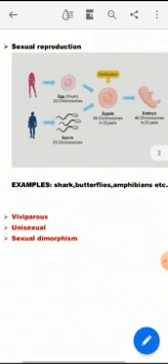By the fusion of these two sex cells, a single cell or zygote is formed. Common examples for sexually reproducing organisms are shark, butterflies, amphibians, and human beings, etc.